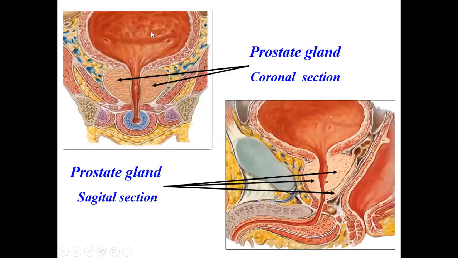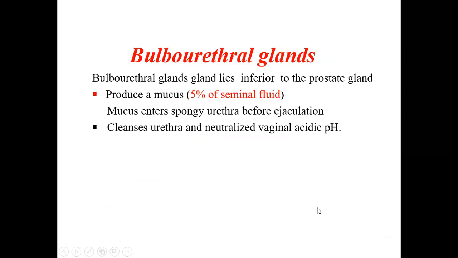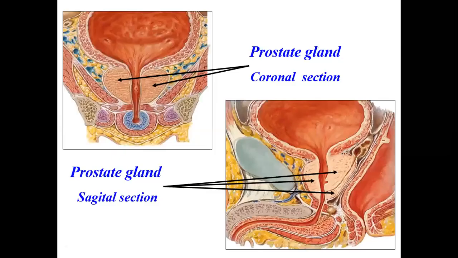So here you can see this is the urine bladder, and here is the prostatic urethra, and around that is the prostate. Here also you can see this is the bladder, this is the front view, and this is the side view. This is the urethra passing through the prostate gland.